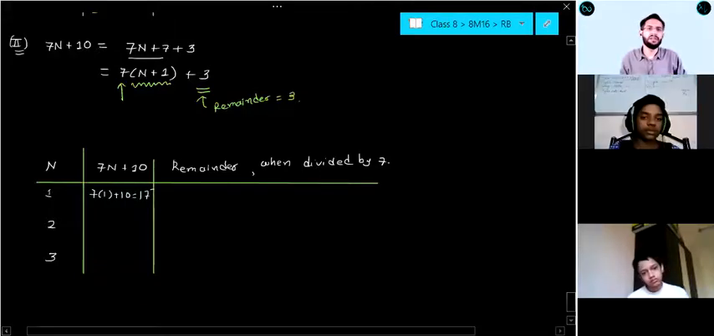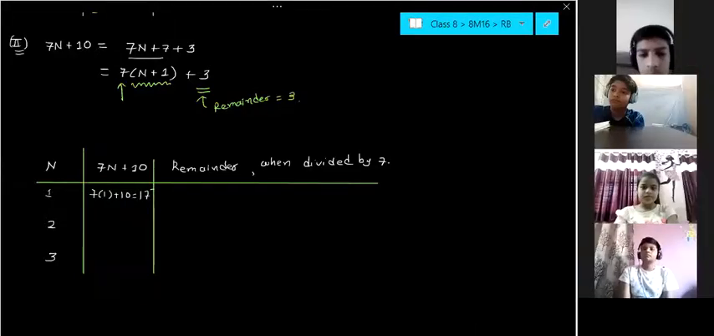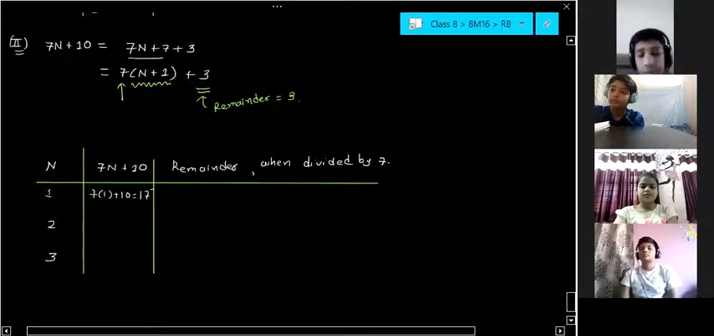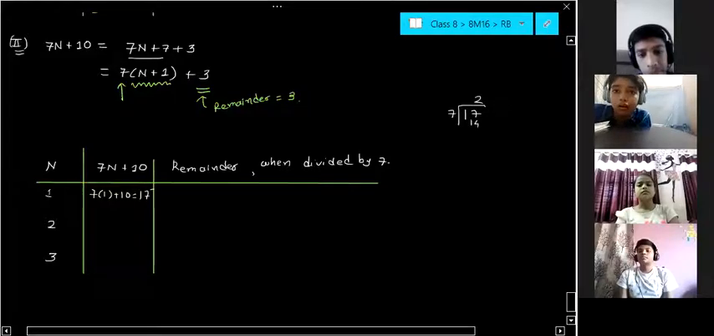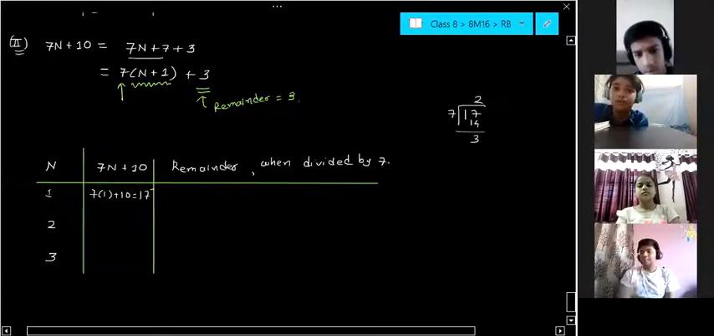Yes or no, everyone? Tell me. 7 into 1 plus 10, 17. Now, if you divide 17 by 7, what remainder will you get? 17 by 7. 7 twos are 14. Remainder is 3 or not?